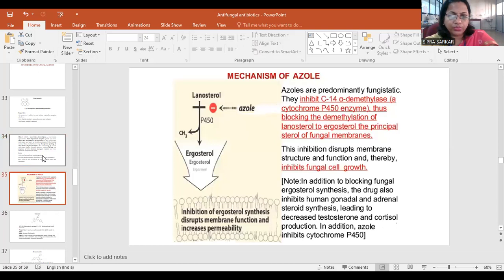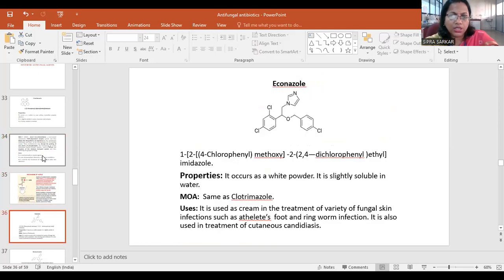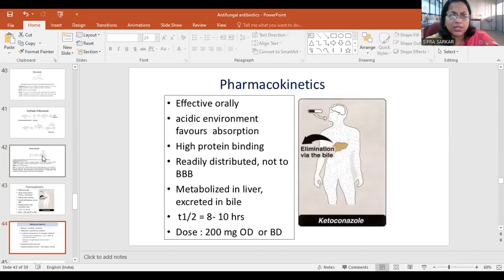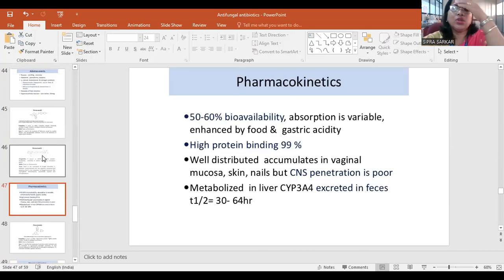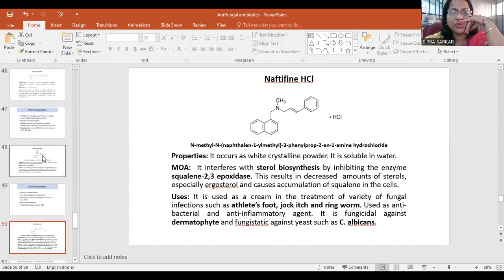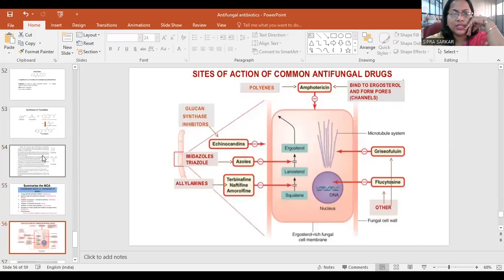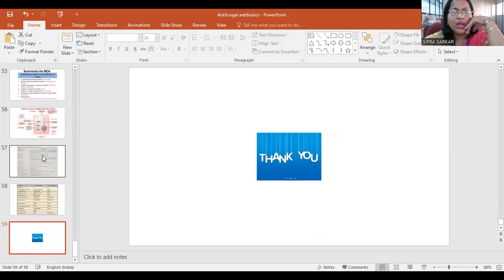Mechanism of azoles: how the drugs fluconazole, oxiconazole, itraconazole, the synthesis of the drugs, pharmacokinetics, tetraconazole. These drugs' pharmacokinetics were discussed in the class. Fluconazole, naftifine, this is a very important drug. Synthesis and mechanism of these will be discussed. So thank you everyone for listening. All these drugs will be discussed in the class. Thank you for listening.